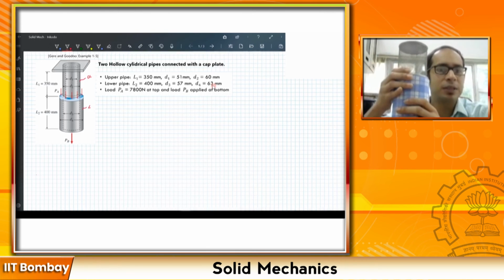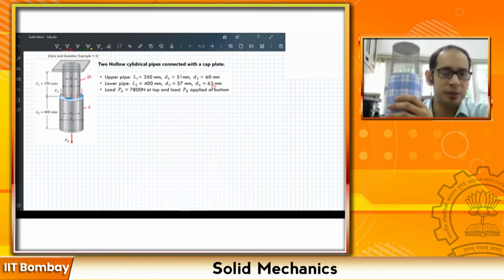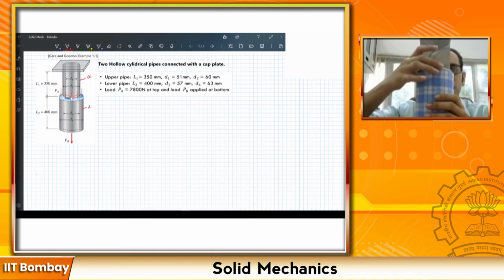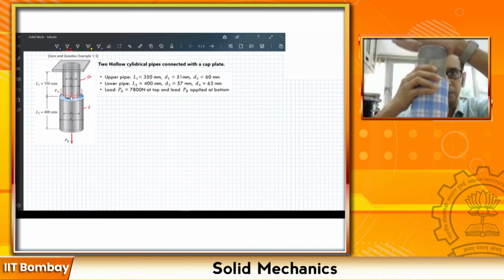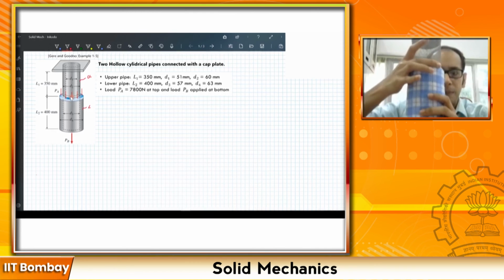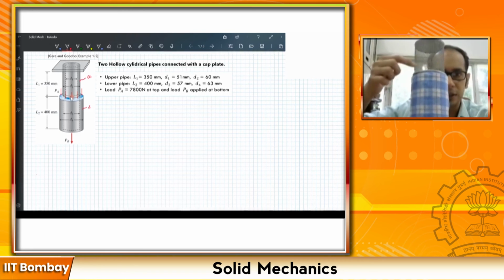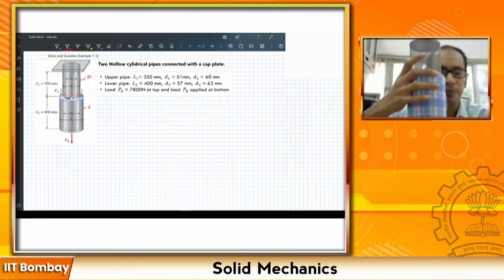Okay, now let's talk about the loads. As you can tell, there is a load PA over here which is 7,800 newtons or 7.8 kilonewtons at the top, right? Now see how this load PA is being applied. After you have glued it, and remember the top is fixed over here with some plate or something, you are applying this load at this particular point at the juncture.